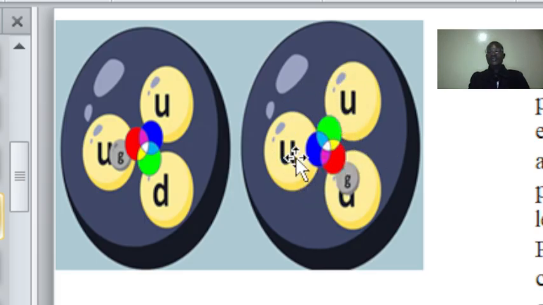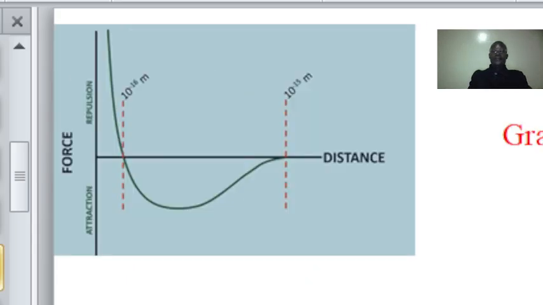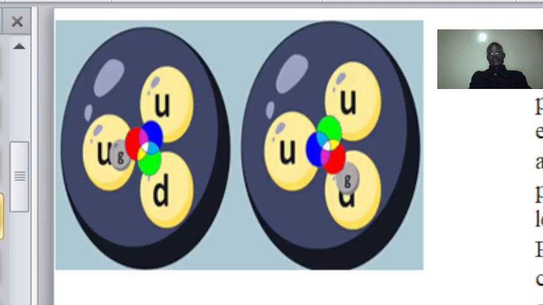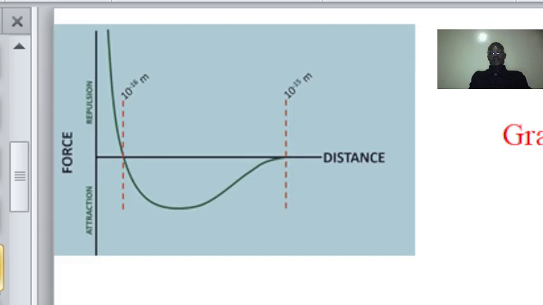Now, as it changed the color property, then that one clearly tells us that the more the gluon, the quarks get attracted together, and the more they go against the electromagnetic force. Now, when this behavior that we have just discussed is presented graphically, you can see we have an exponential kind of graph, where we have the x-axis to be our force of attraction or force of repulsion, and then we have the distance.